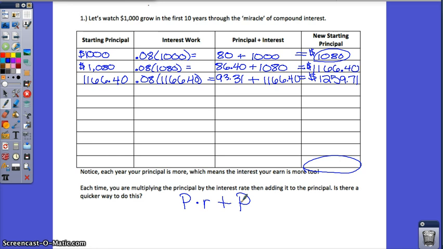Instead of doing the principal times 0.08 plus the principal, you might be able to combine that into one term, right? This would be the same as saying 1.08 times p, because this is 1p and this is 0.08p, and we're adding those together. So when we have compound interest, we have this idea of 1 plus the interest rate. We're going to see that idea in the formula on the next part. Okay, so 1 plus the interest rate times the principal is really what we're getting to.